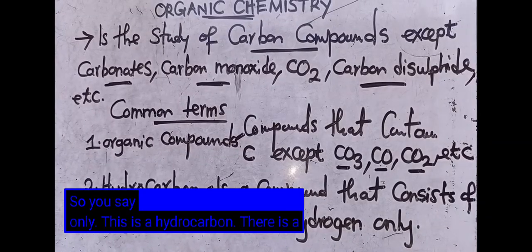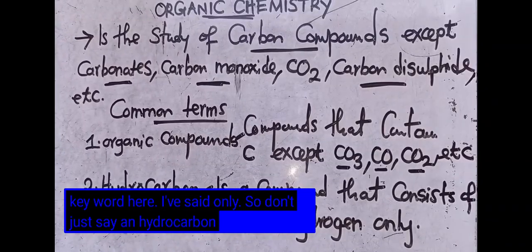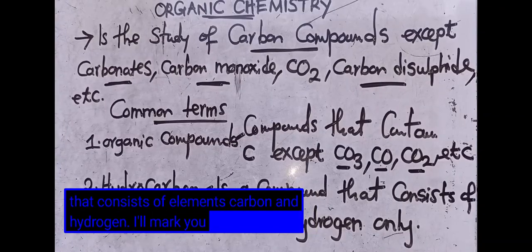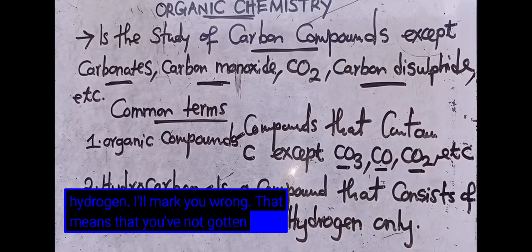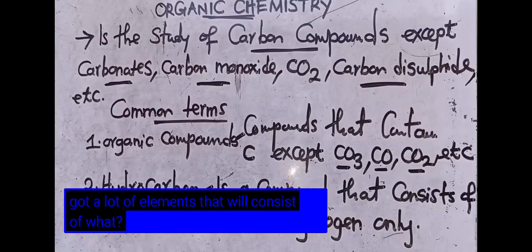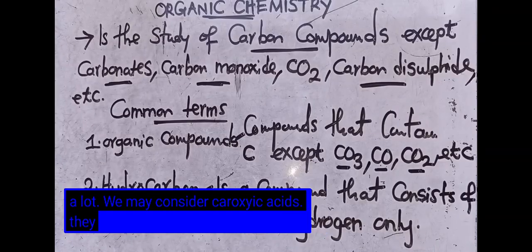There is a key word here. I've said only. So don't just say a hydrocarbon is a compound that consists of the elements carbon and hydrogen, I'll mark you wrong. That means that you've not gotten the concept. I've said only because there are a lot of compounds that consist of hydrogen and carbon. We may consider carboxylic acids. They get to have these two.